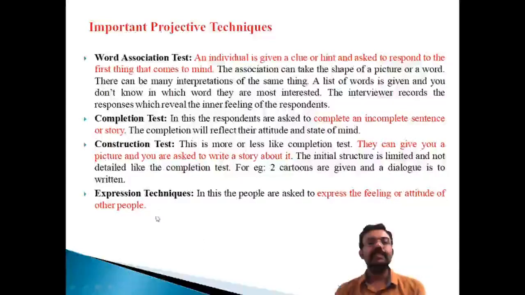So the attitude of the respondent can be easily measured. The third one is the construction test, and the last one is the expression technique. In this method, people are asked to express the feelings and attitudes of other people, and you can easily express the feelings and attitudes of other people.